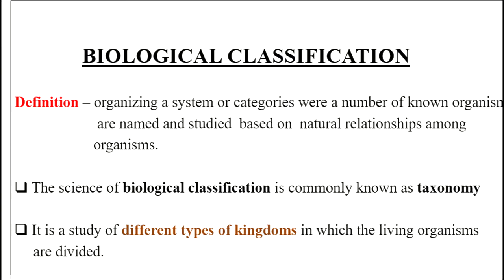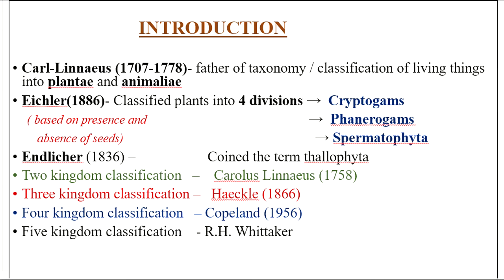Then biological classification is a study of different types of kingdoms in which the living organisms are divided. Introduction. So here we are going to see who are the contributors of biological classification and their time period and what are the contributions. First person is Carl Linnaeus. His period was from 1707 to 1778. He is the father of taxonomy and he classified living things into Plantae and Animalia.